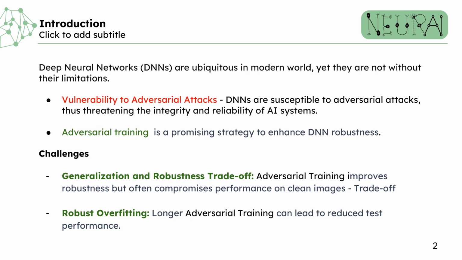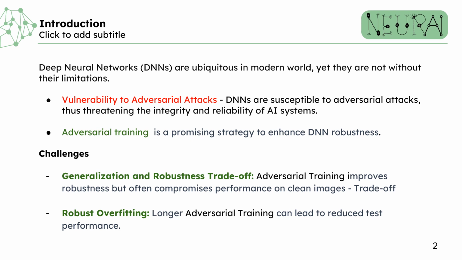Deep neural networks are pervasive in our modern world, serving as the backbone of various applications. Despite their widespread usage, deep neural networks are not impervious to challenges and limitations. They're susceptible to adversarial attacks, which are carefully crafted inputs that can lead to misclassifications. Adversarial training emerges as a promising strategy to bolster the neural network's robustness against adversarial attacks. However, there are still challenges.